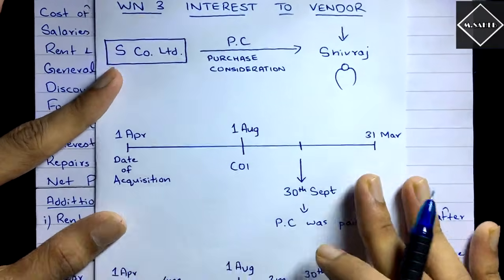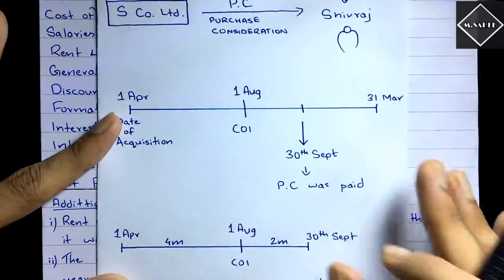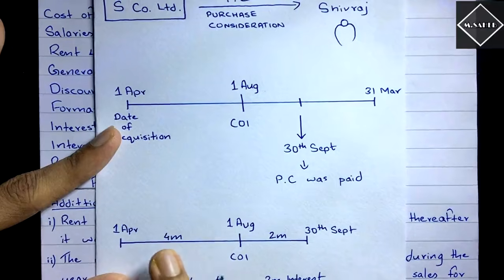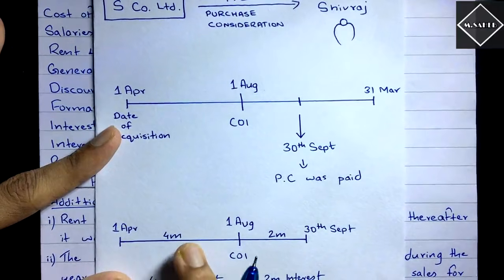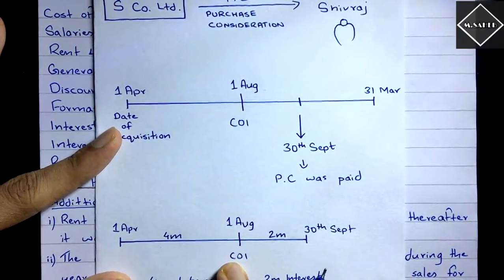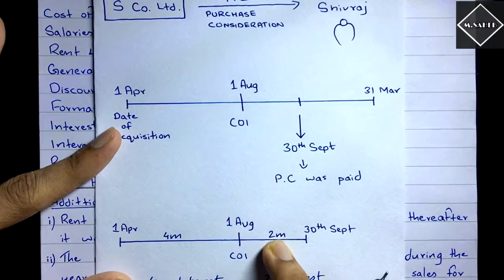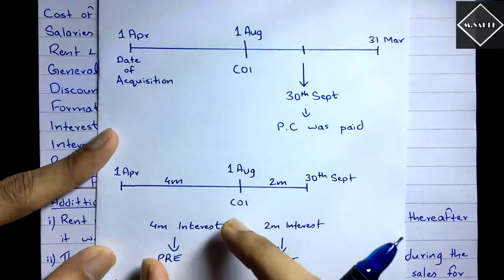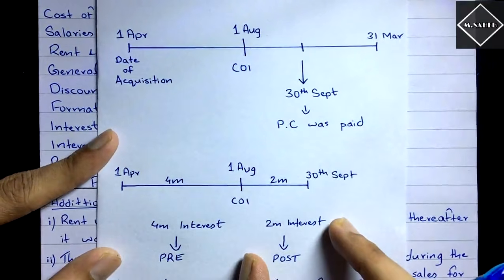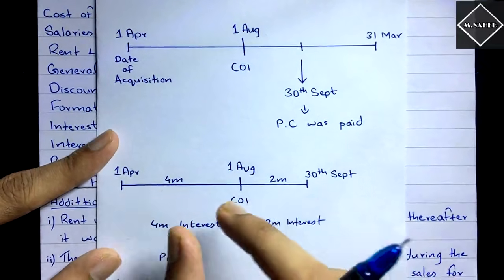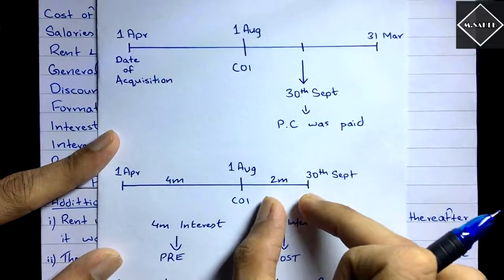So directly you can see if interest has been generated till 30th September, then 4 months are of pre-period, right? 4 months interest are of pre-period, and this is the borderline. Yes, the date of incorporation is the borderline. So 2-month interest has been generated in the post period. So 4-month interest has been generated in the pre-period and 2-month interest in the post period. You're understanding, right? 6 months in total, 4 months in pre and 2 months in post.